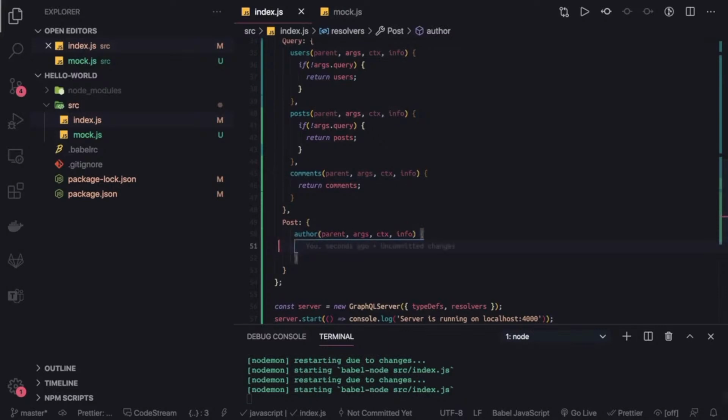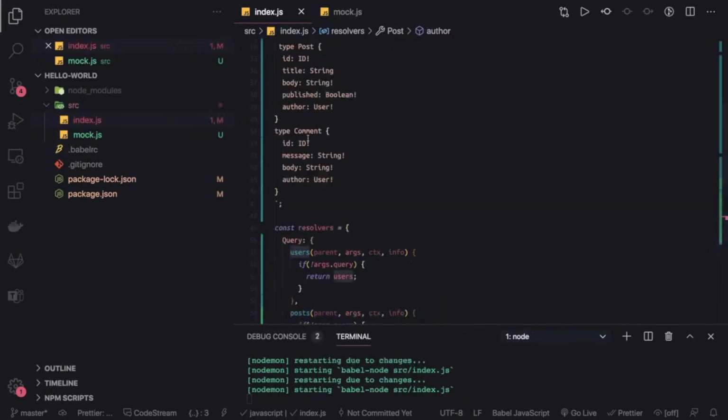Okay, and we can simply do, this is important, we can simply do return users.find, and I can just say give me that user where user ID is same as parent.author. Okay, yeah, so let's go to the post.